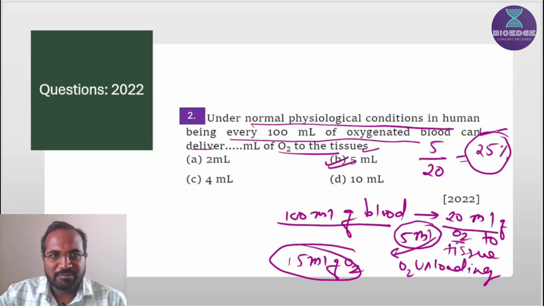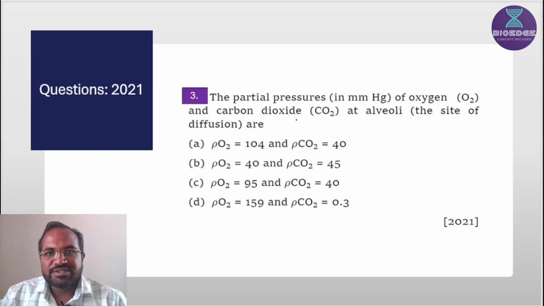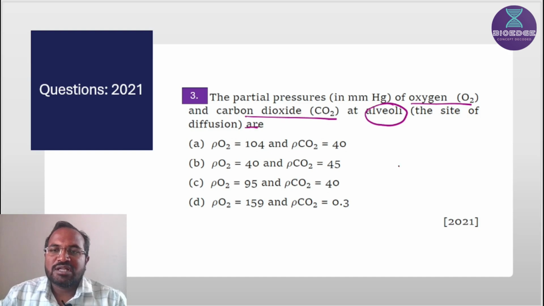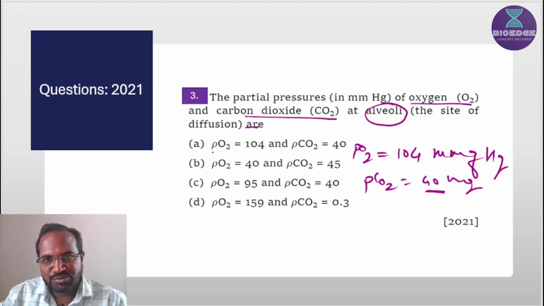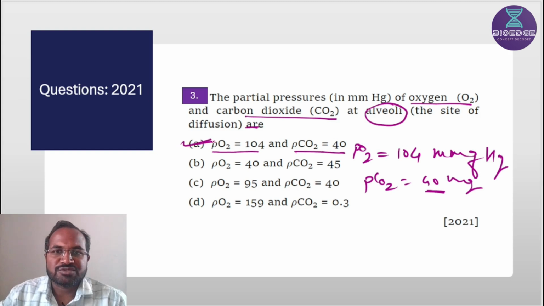Then next one is the partial pressure in mm of Hg of oxygen and carbon dioxide at alveoli. So alveoli, we know, consist of 104 mm of Hg partial pressure of oxygen, and partial pressure of CO2 is 40 mm of Hg. This is a factual question, you should know it. Partial pressure of oxygen is 104, partial pressure of carbon dioxide is 40. So first option is correct.